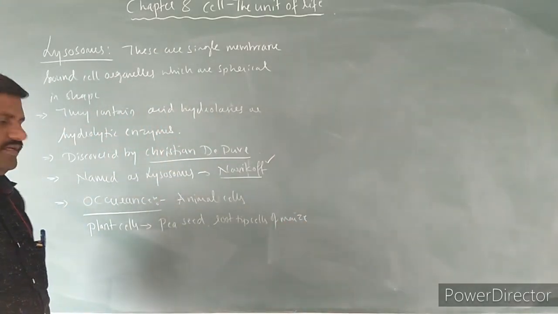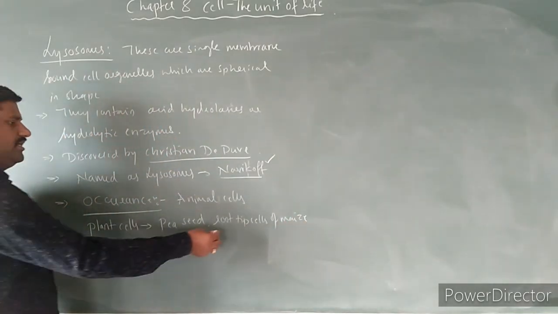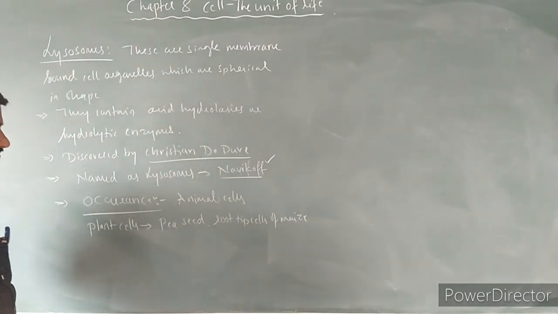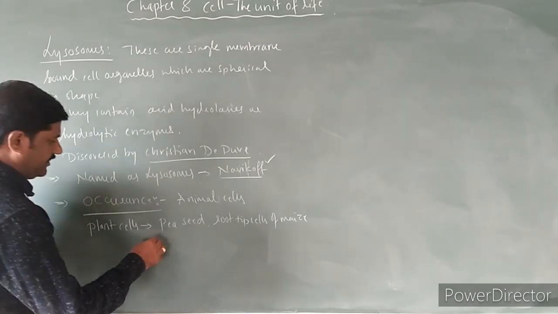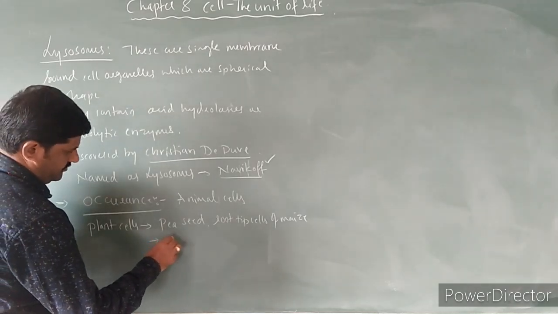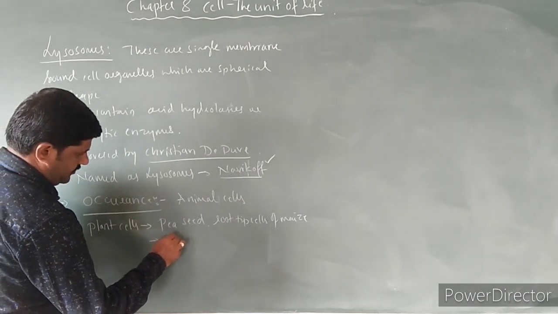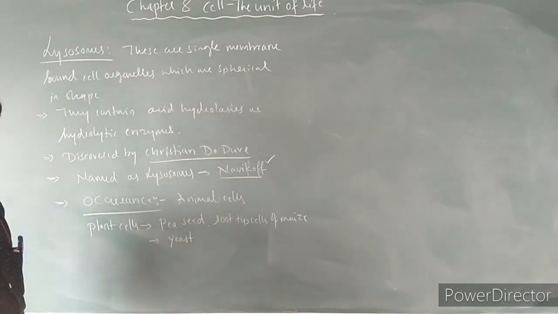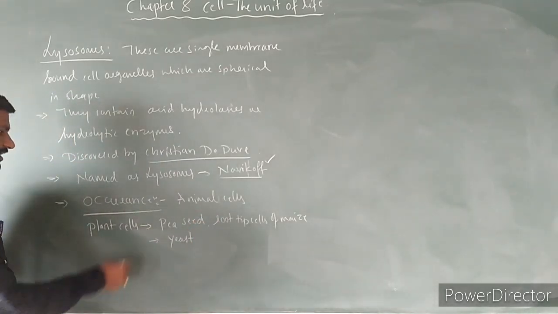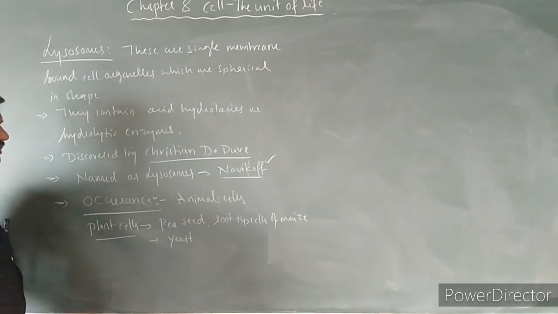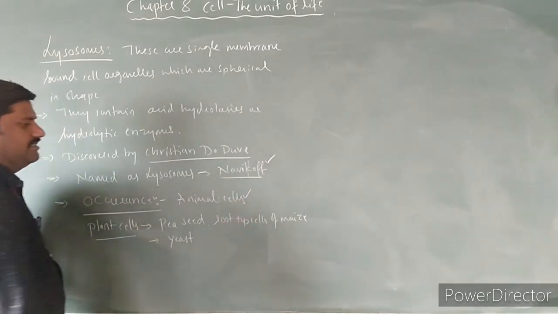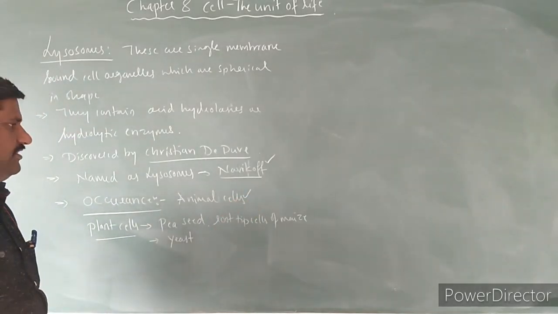They are present even in root tip cells of the maize. And even they are present in one of the fungus, that is yeast cell also, right? In few plant cells it is present, in almost all the animal cells it is present, and